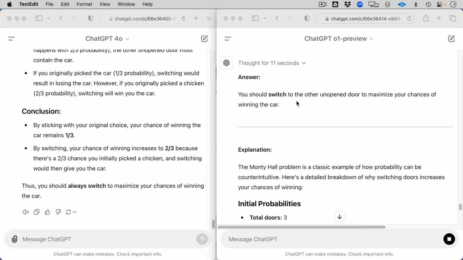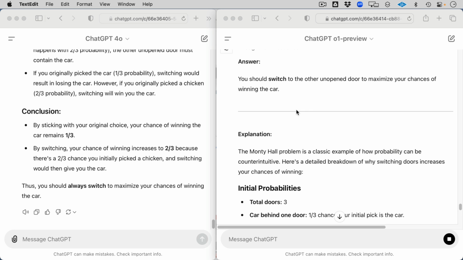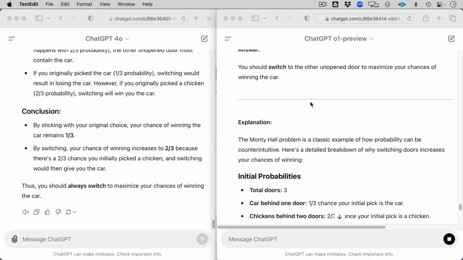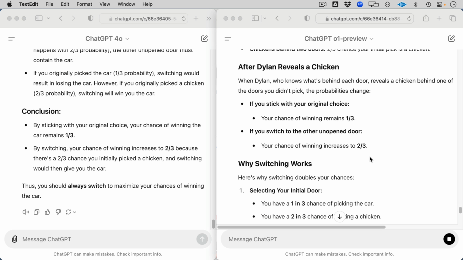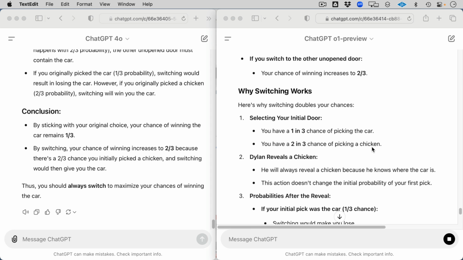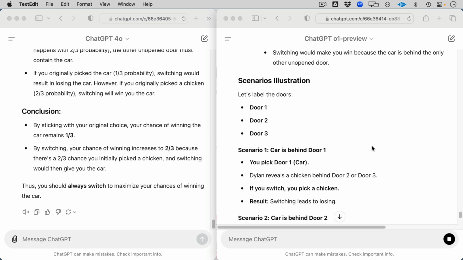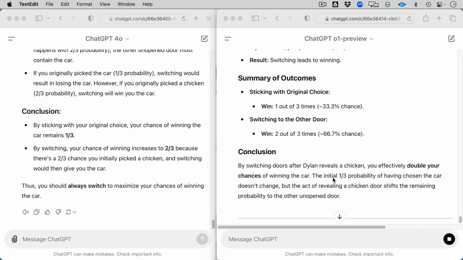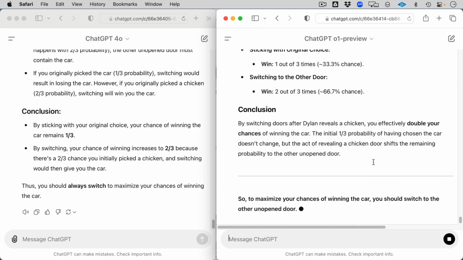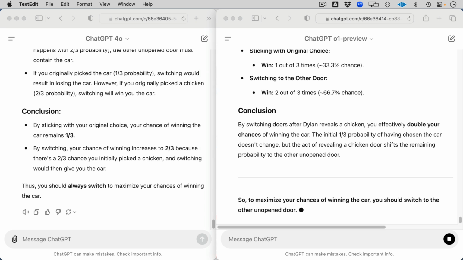So let's see. Oh, it comes up with the answer first in 11 seconds. Less time than it took me to explain the answer. You should switch to the other unopened door to maximize your chances. 3 doors. Dylan reveals the chicken. There it is. 1 to 2/3. Your chance of winning increases. And it explains why switching works. This is so cool. Car, the chicken. There's your 2 chickens, the summary of the outcome. So you double. That's interesting. You effectively double your chances of winning the car. The initial 1/3 probability of having chosen the car doesn't change. So you should switch to the unopened door.